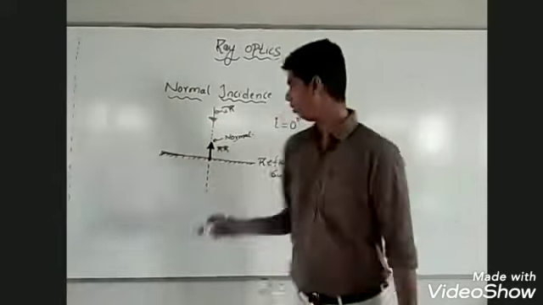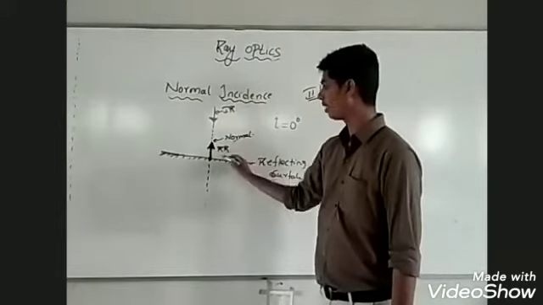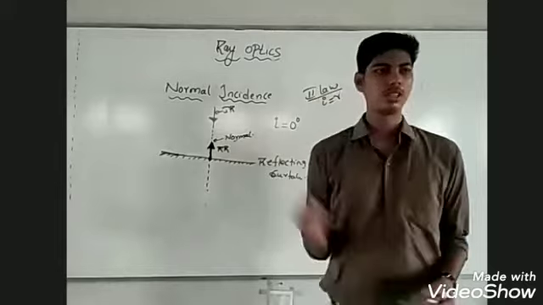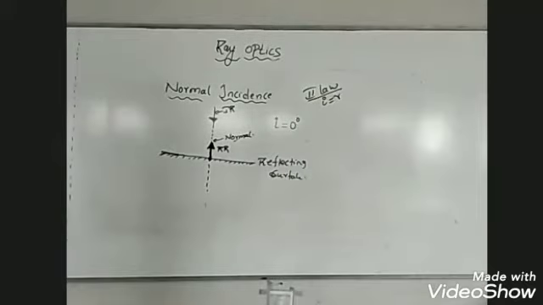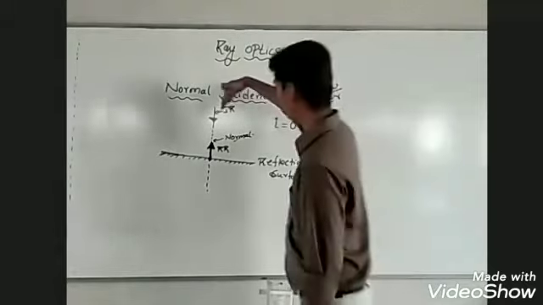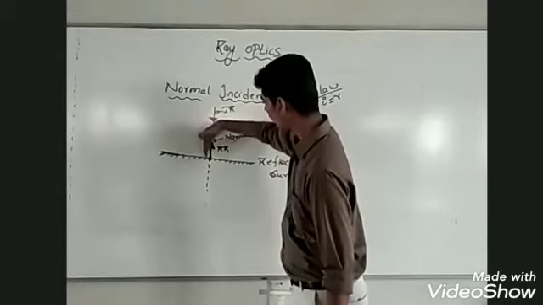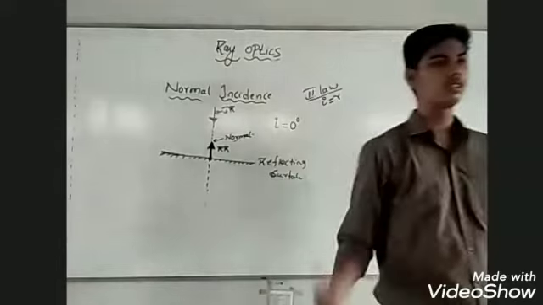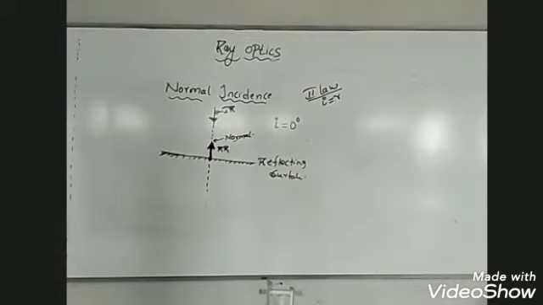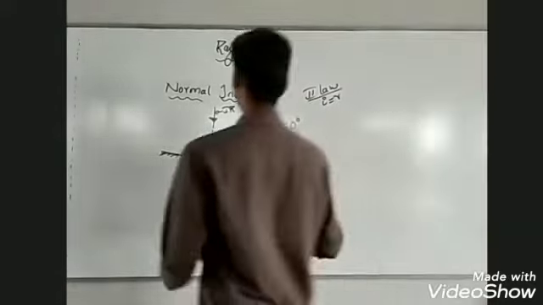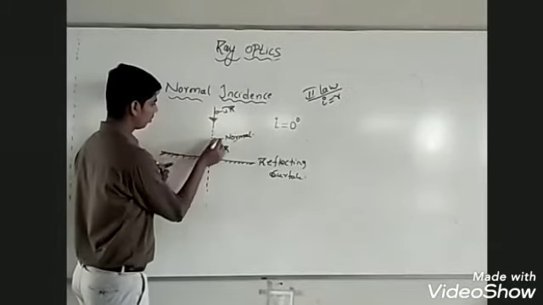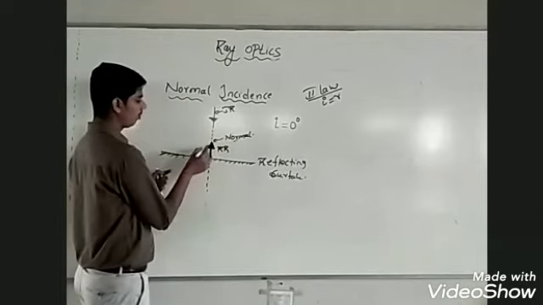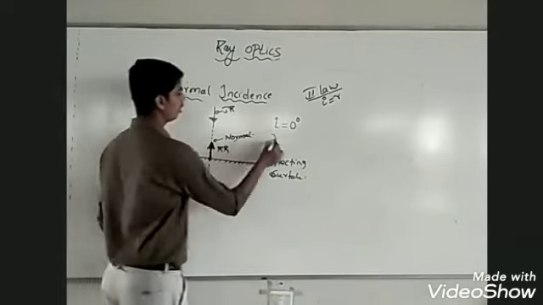Can you now tell me what is the angle of reflection? See, this is reflected ray, this is normal. The angle is 0. See, this dotted line represents normal. This is reflected ray. The angle between reflected ray and normal is again 0.